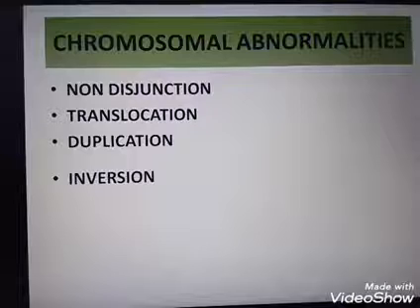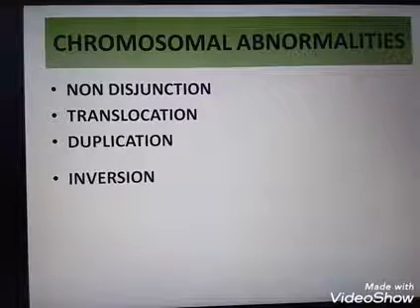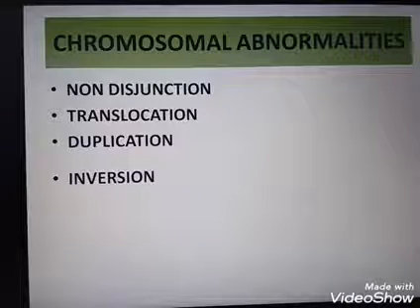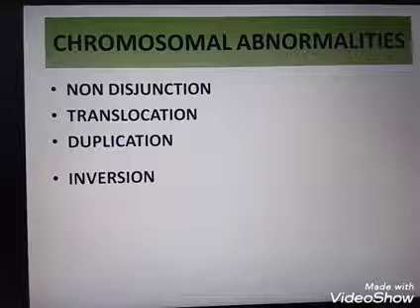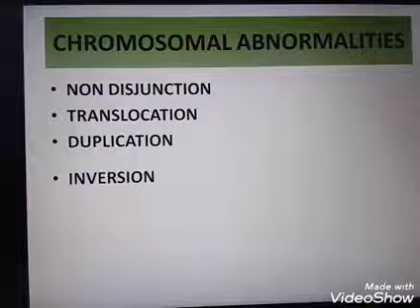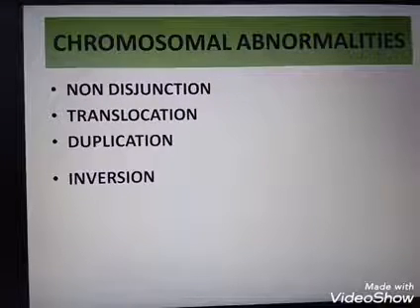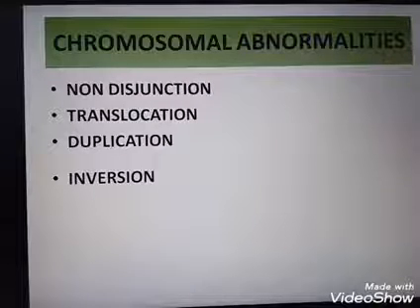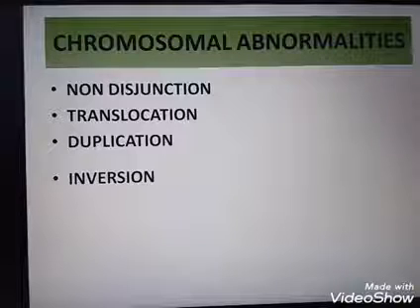The last one is inversion. Inversion means a chromosomal segment gets inverted, and this changes or alters the order of the sequence of genes. So these are the four main ways by which chromosomal abnormalities take place: non-disjunction, translocation, duplication and inversion.